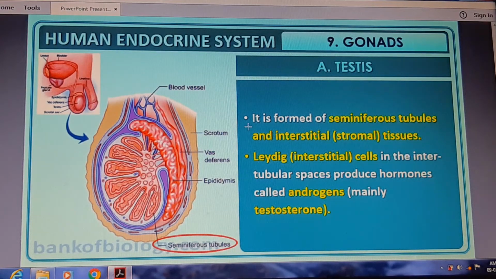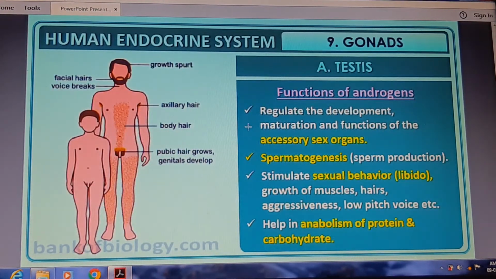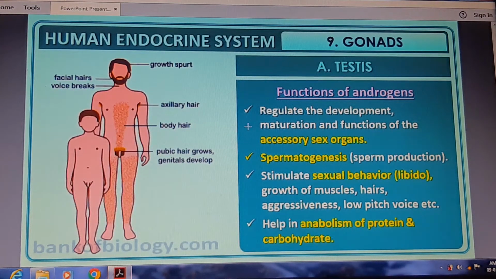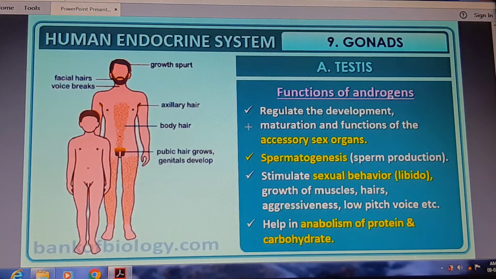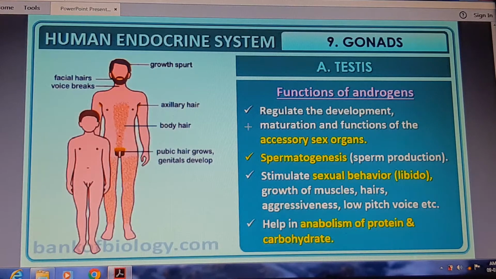Leydig cells, the interstitial cells, are also there. They produce hormones called androgens, mainly testosterone. The function of testosterone is to regulate the development and maturation of the accessory sex organs, spermatogenesis, sperm production, stimulate sex behavior, libido, growth of muscles and hair, aggressiveness, low pitch voice, etc. These are due to this hormone. It helps in the anabolism of protein and carbohydrate.